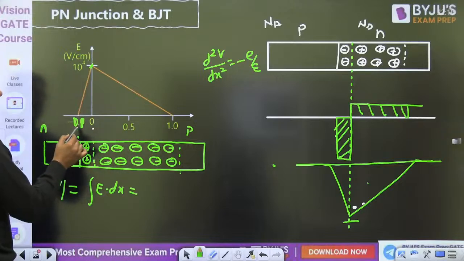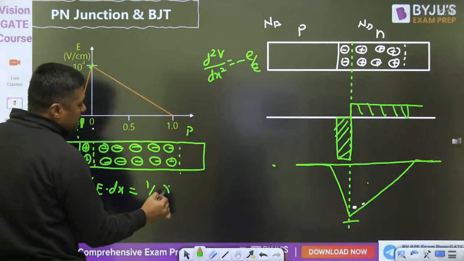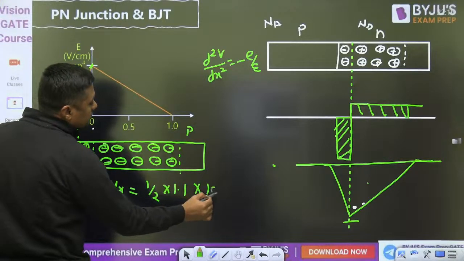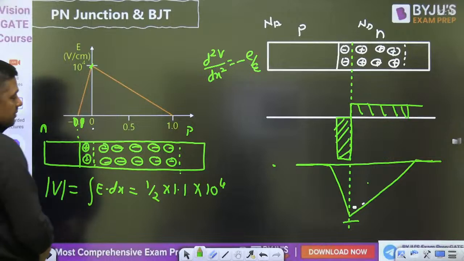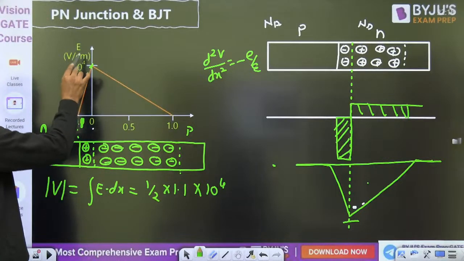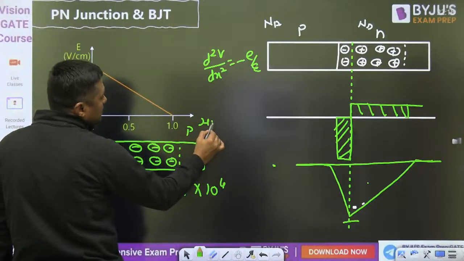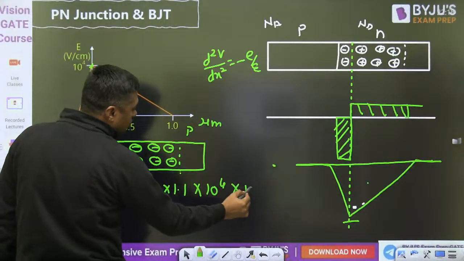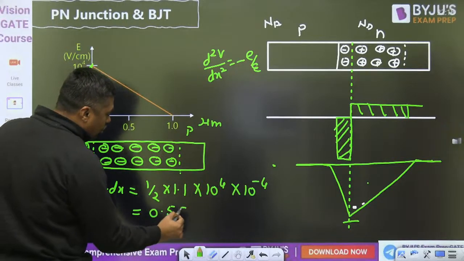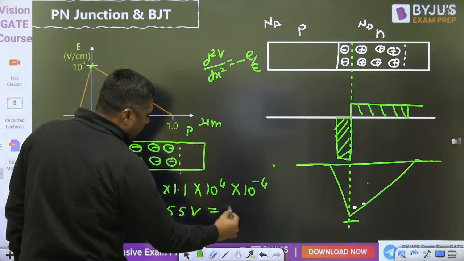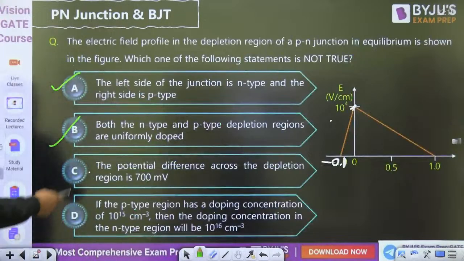This is 1 minus 1, 0.1, 1.1, and what is the height? 10 to the power 4. Half of base into height. That will give you the electric field. But I think we are not getting the same electric field here. This is, remember, in volt per centimeter, and that is in what? Micrometer. So micrometer means 10 to the power minus 4. So you will get 0.55 volt, means 550 millivolt. That is the potential barrier. But here the 700 millivolt is given.